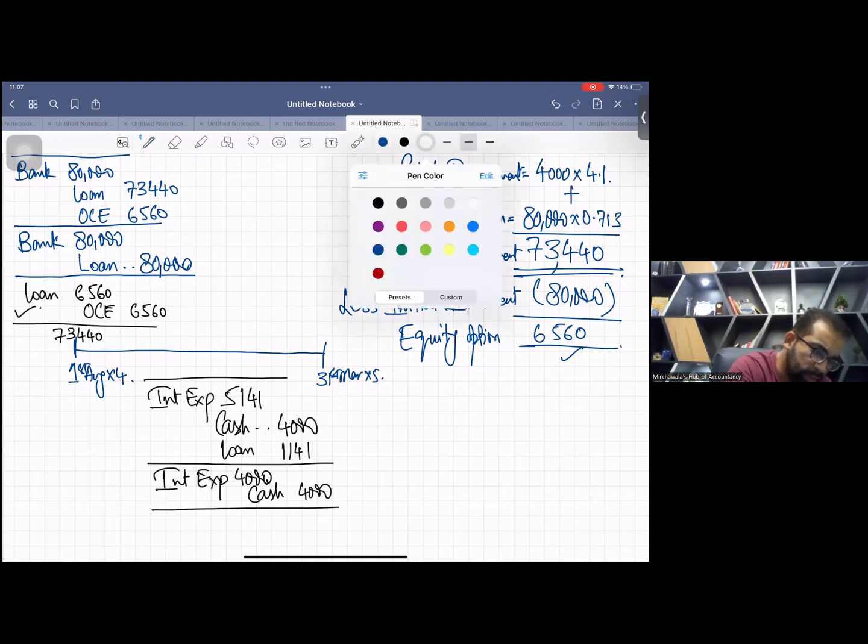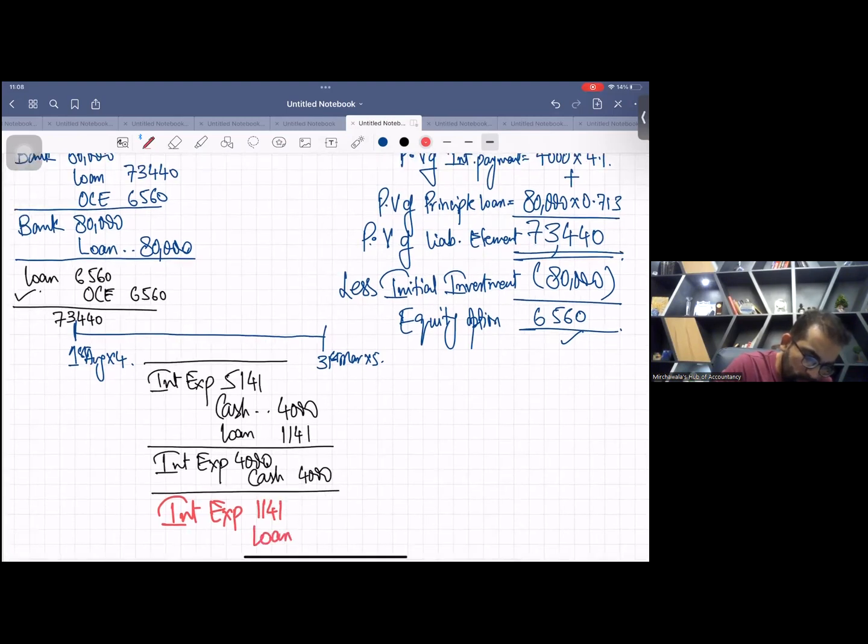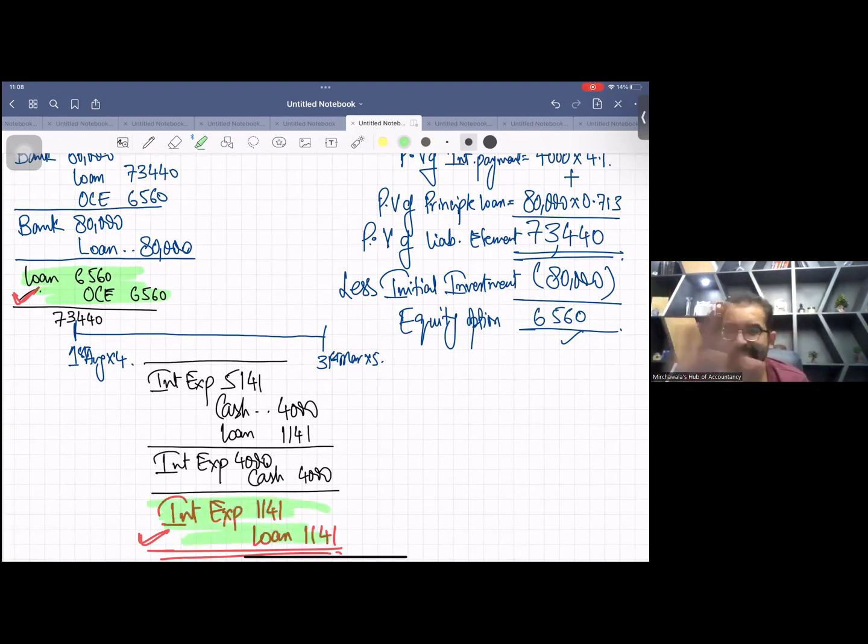Now let me make the third entry for you guys. This is going to be interest expense debit 1,141 and loan credit 1,141. So the end of the story is these two entries, the two right tick entries. If you post just these two entries, the story ends.